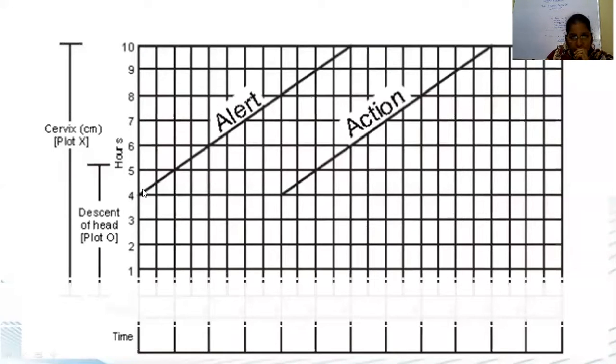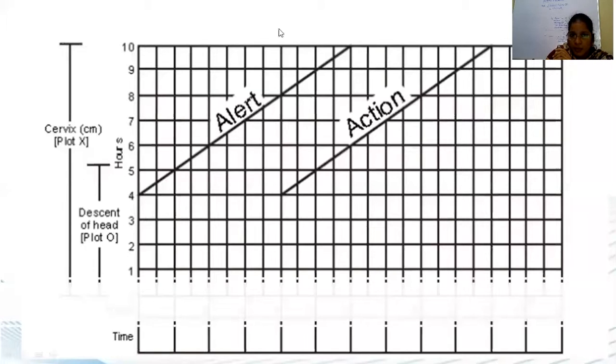So the descent of the head: suppose at 4 centimeters dilatation the head is at 0 station, at 5 centimeters dilatation it is at +1, and 6 centimeters +2, 7 centimeters +2. It should gradually go down. Suppose at 4 centimeters it is at 0 station, 5 centimeters also 0 station, 6 centimeters also 0 station. That means there is an arrest of the fetal head. At that place also you have to intervene and stop the labor progress.